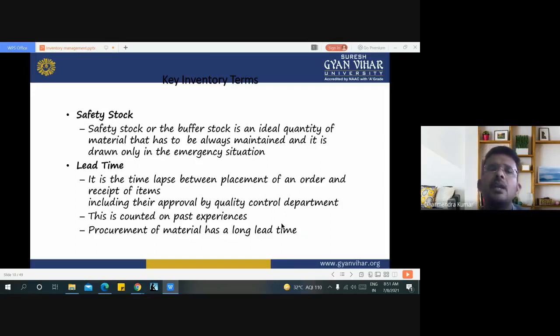Sometimes it may be 1 month, sometimes 15 days, sometimes 7 days, depending on the availability of raw material. Sometimes the lead time depends on the suppliers or vendors also, because we are taking the raw material only from those suppliers or vendors.